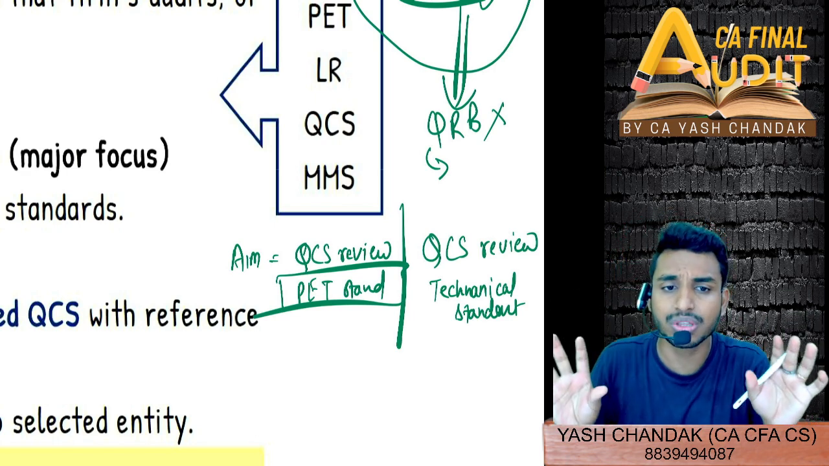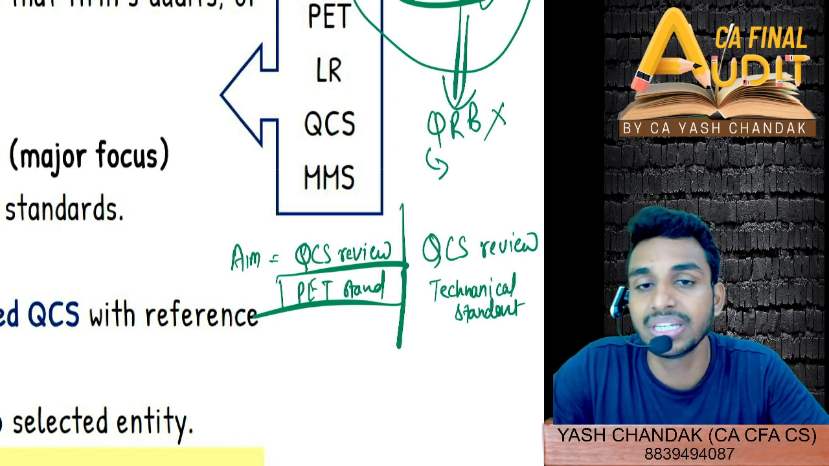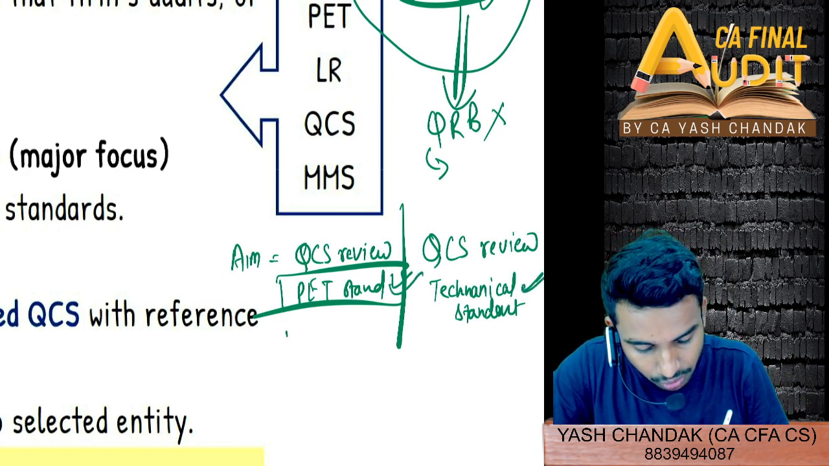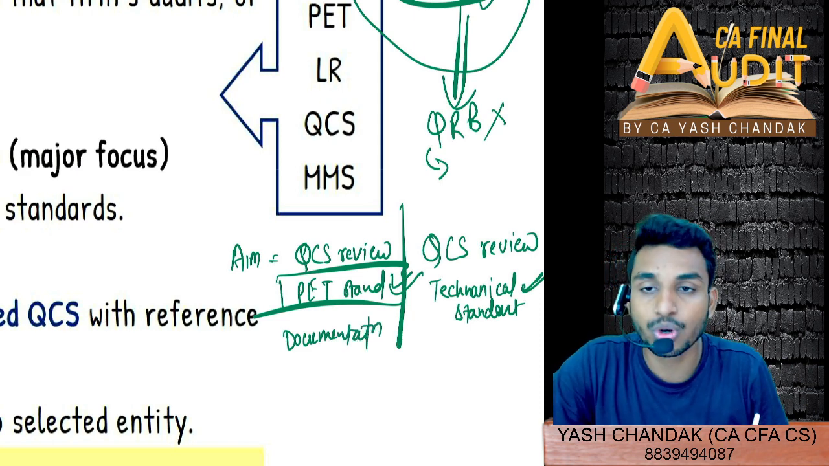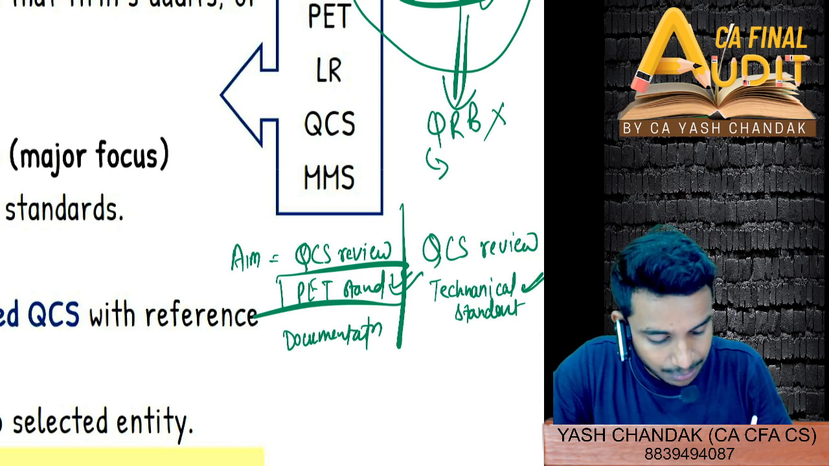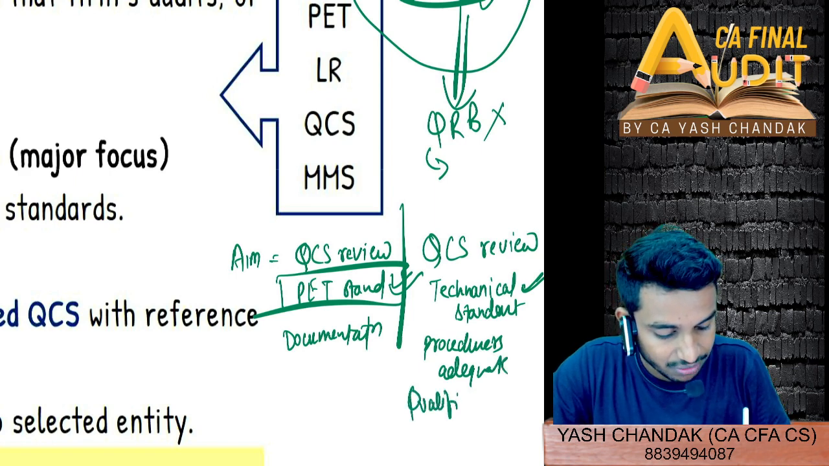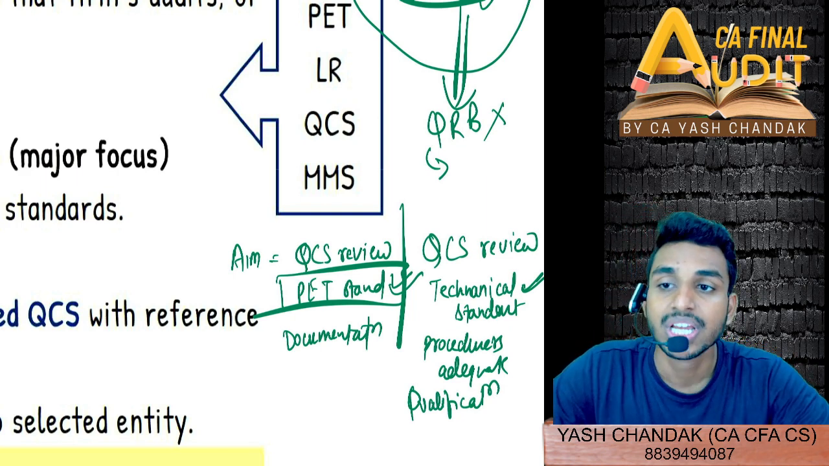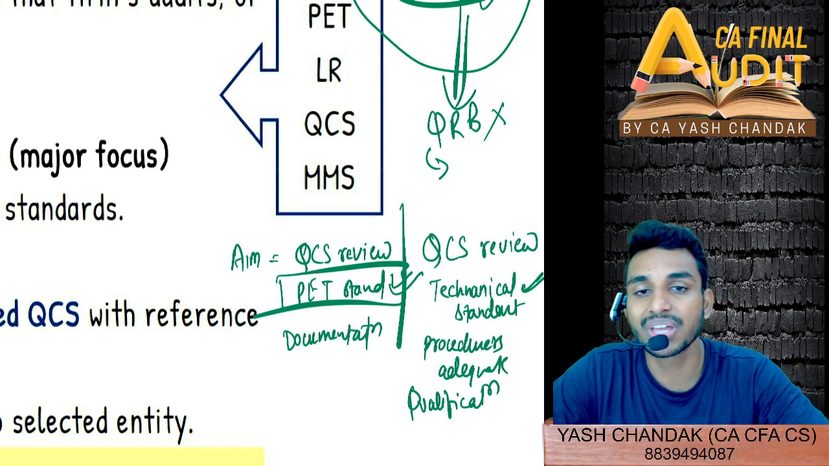More or less they are both the same, just the way they have mentioned it here is different, but the content in the PET and the technical standard, more or less the standards are the same. And here what we were also seeing was the documentation part, whether they have been complied with. Here we are more or less concerned with whether the procedures performed are adequate or not, and whether, in the case of an audit report issued unmodified by the auditor, it should have been a qualified audit report or not. That is our major concern here.